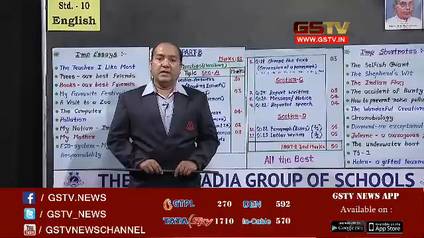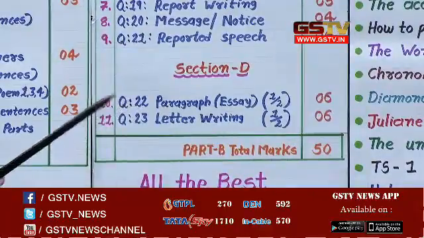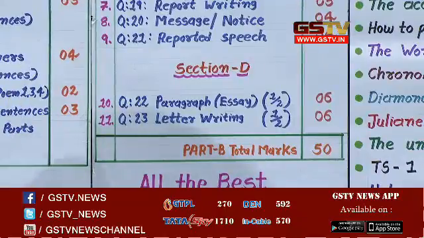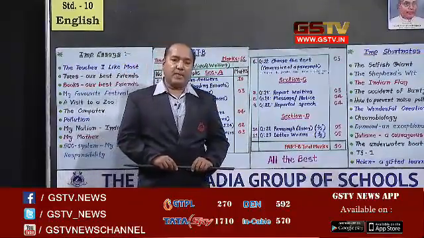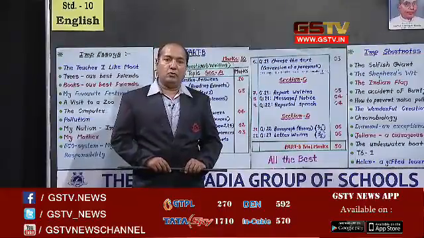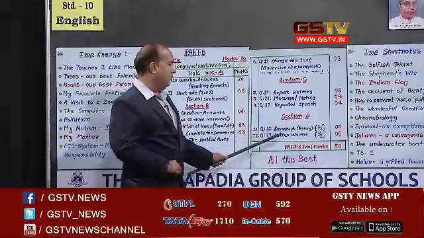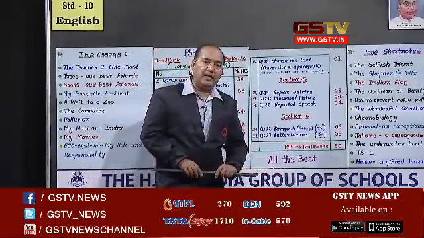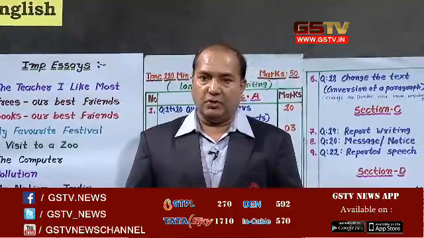And students, after that, you should write the main theme of the letter, and at the end of the letter you should conclude with common sentences such as: Convey my regards to your parents and give my love to younger brother and sister. And students, please keep all this in mind, and then I am sure that you will get more and more marks in your English question paper.